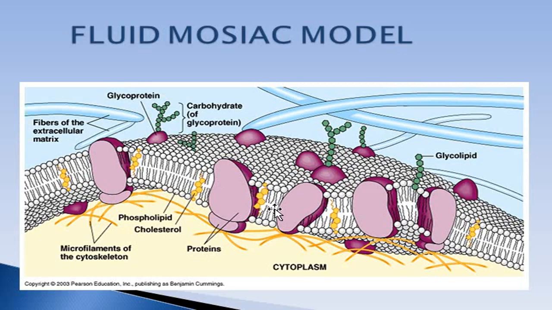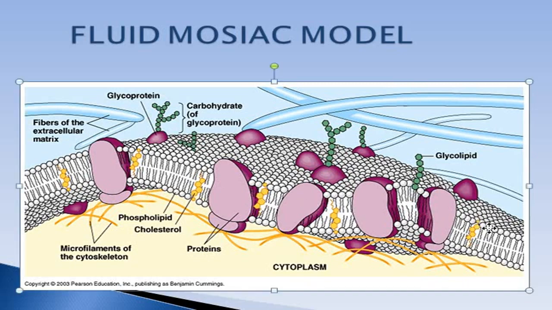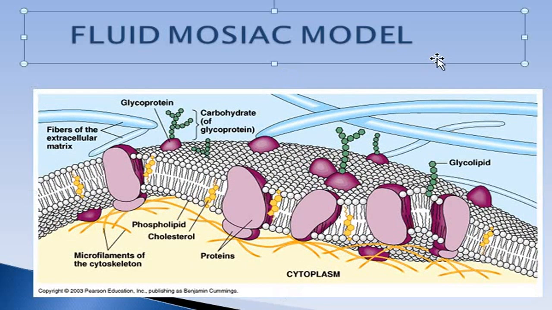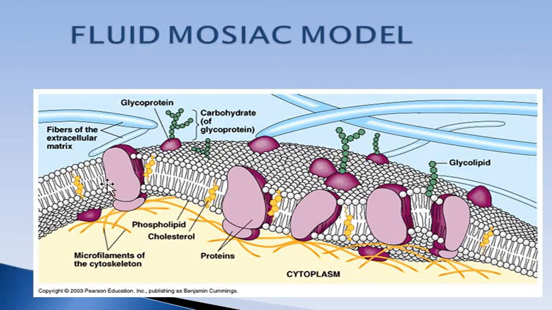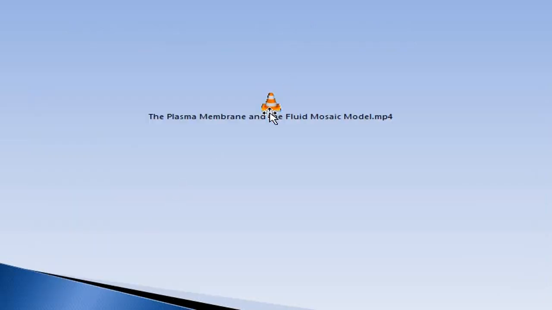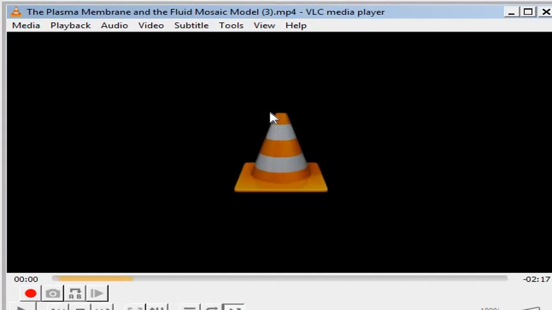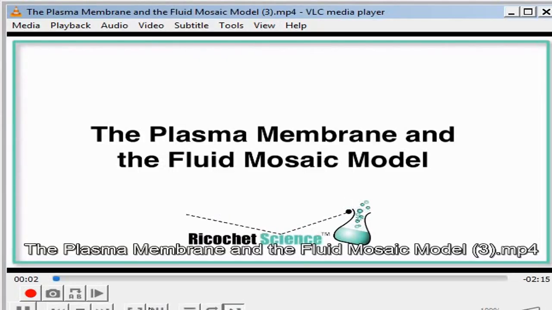This is another figure that is showing the complete nature of the plasma membrane. As you see, there is a phospholipid bilayer, cholesterol molecules, these are the proteins. Here are carbohydrates. This is the extracellular matrix, and this yellow part is representing the cytoskeleton, which is attached towards the inner surface of the membrane. This is again another video which will show the nature of the plasma membrane.